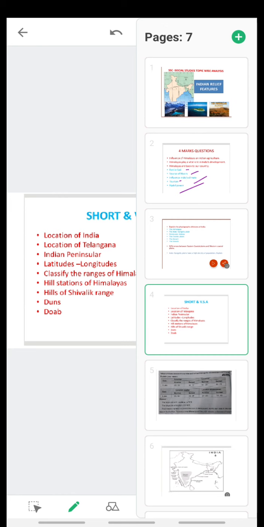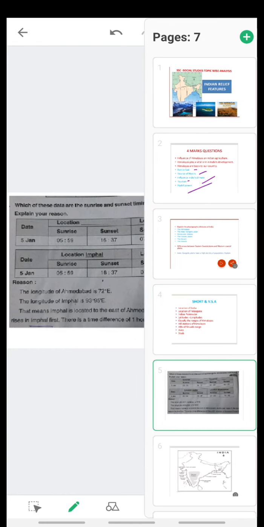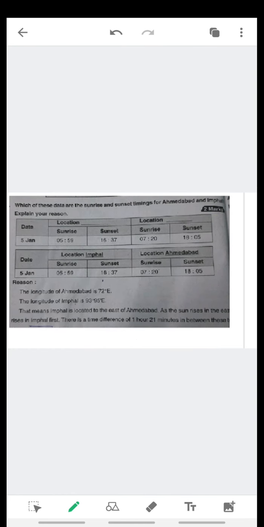Now let us go to another example, the time difference between two places or two states. I am showing an example here. This example is given in the textbook on the second page. You can easily understand it by seeing this table.